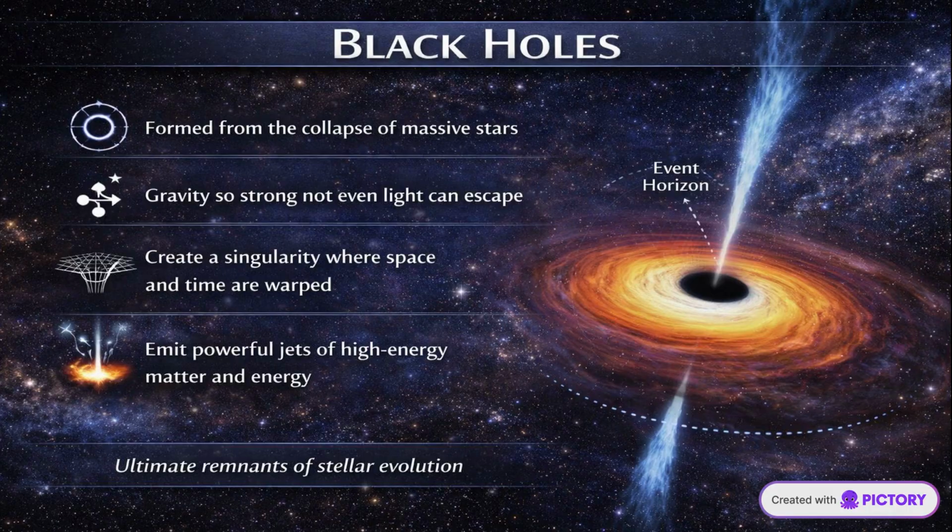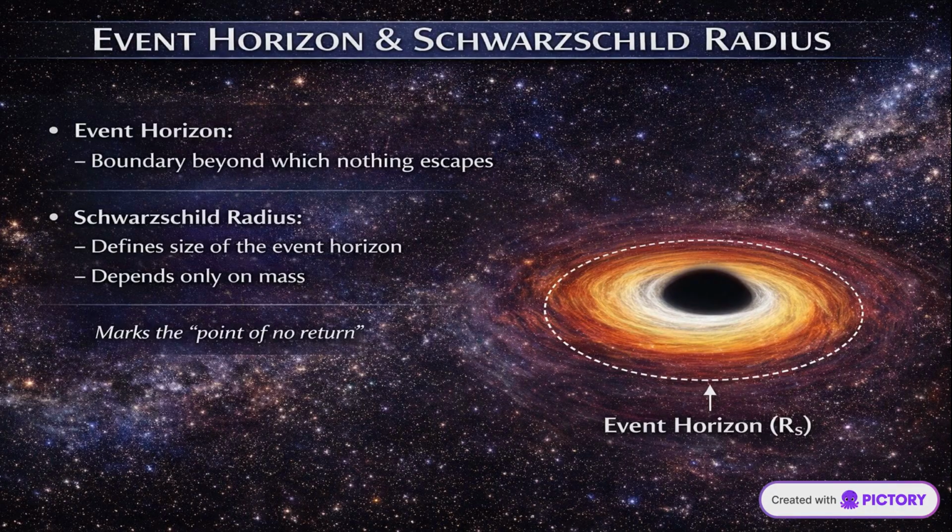When the core mass is extremely large, even neutron degeneracy pressure cannot stop collapse. This leads to the formation of a black hole. A black hole has gravity so strong that not even light can escape. At its center lies a singularity, where density becomes infinite and known physics breaks down. Black holes can also produce powerful jets and influence surrounding matter dramatically. They represent the most extreme outcome of stellar evolution.